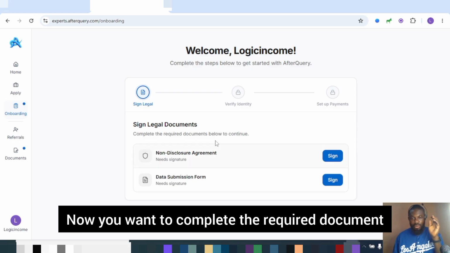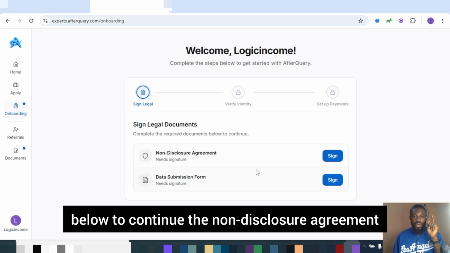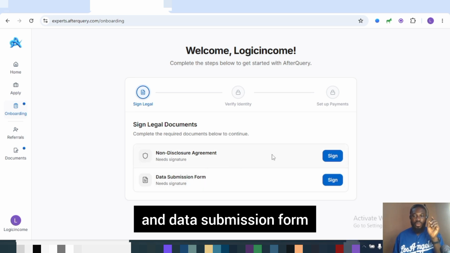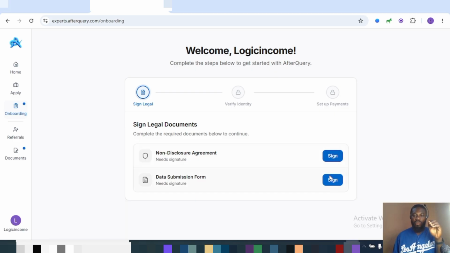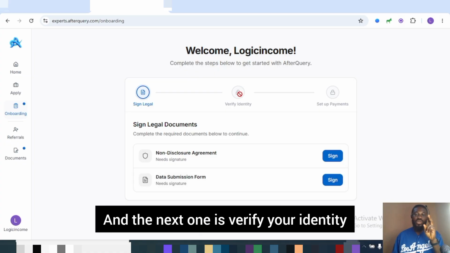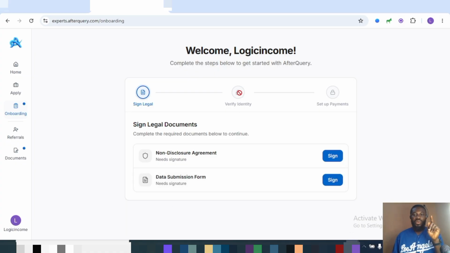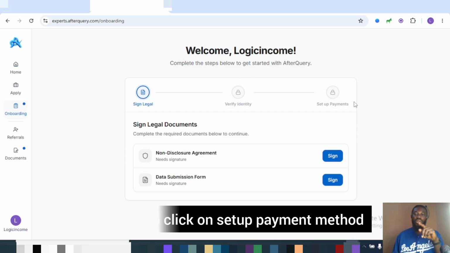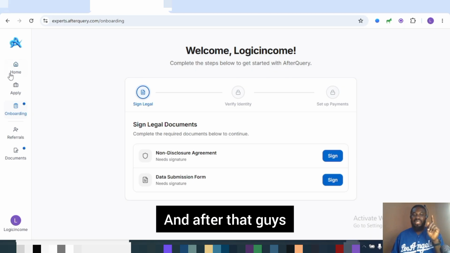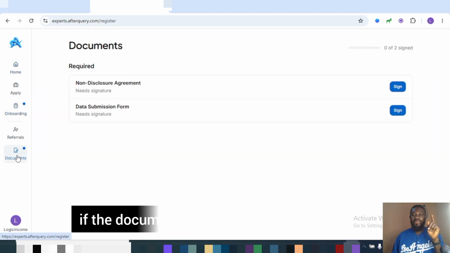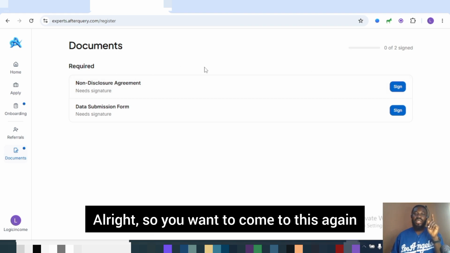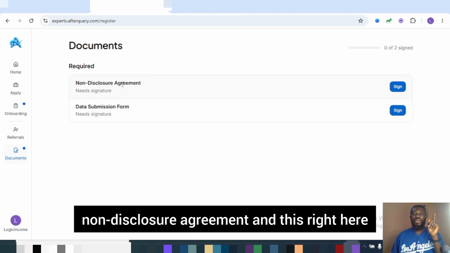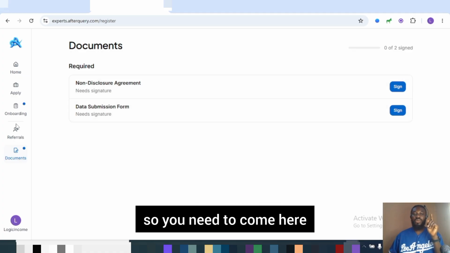Now you want to complete the required documents below to continue: the non-disclosure agreement and the data submission form. All right. So you need to sign this before you continue. You want to click on sign, and also this you need to click on sign. And the next one is verify your identity. When you're done with verifying your identity, you need to click on set up payment method in order to actually withdraw. And after that, guys, you should come to this document to check if the document has been signed successfully. So you want to come to this again and check it right here, the non-disclosure agreement, and this right here. So you need to come here and check.